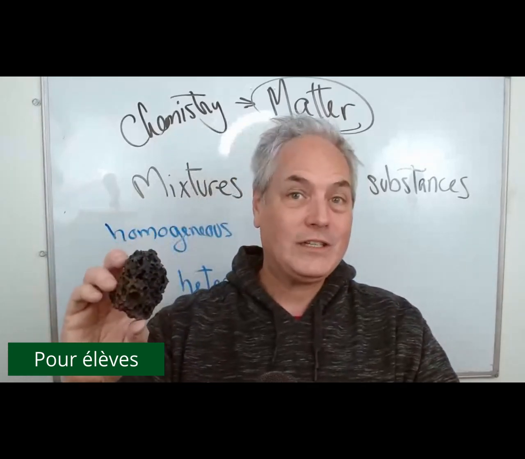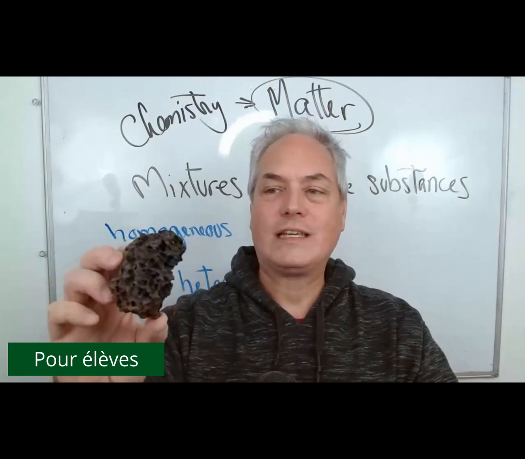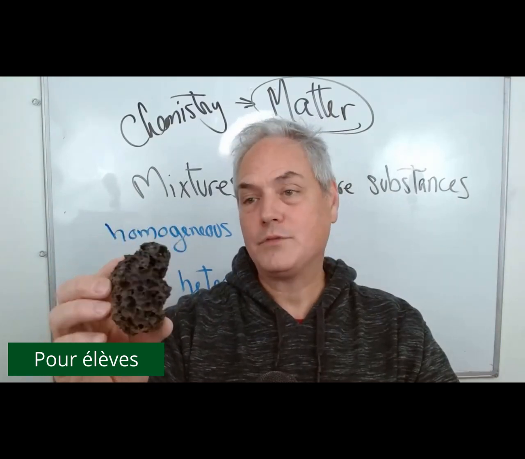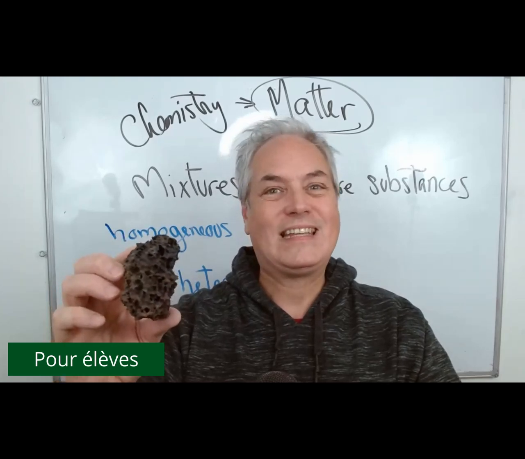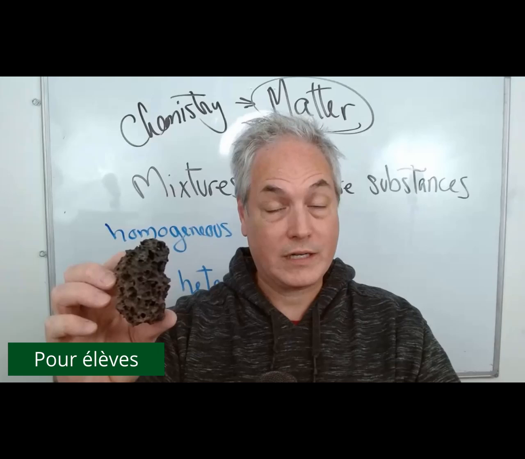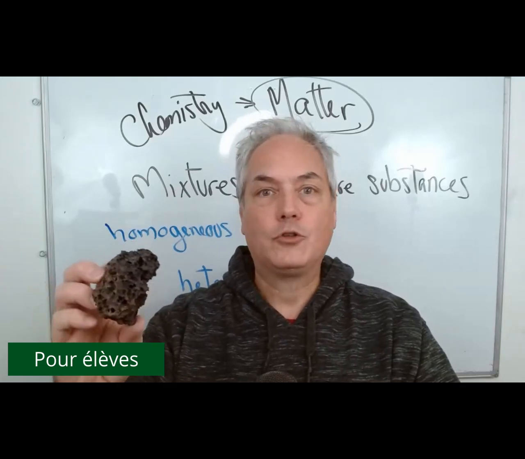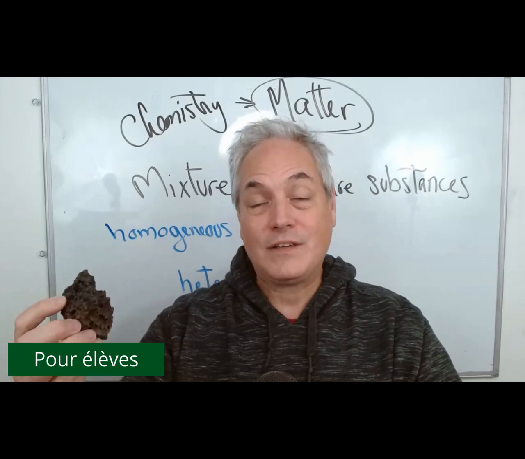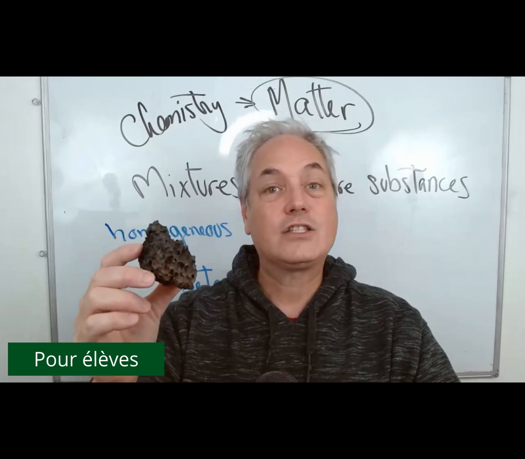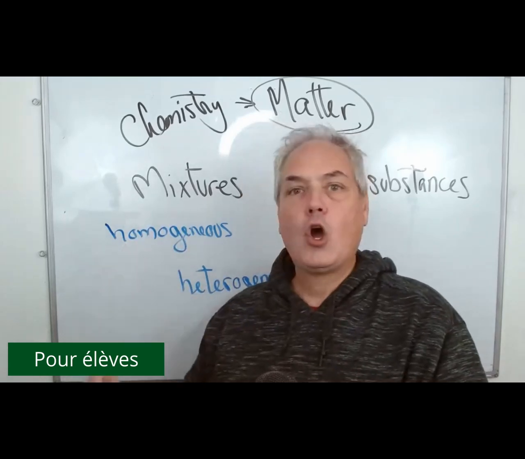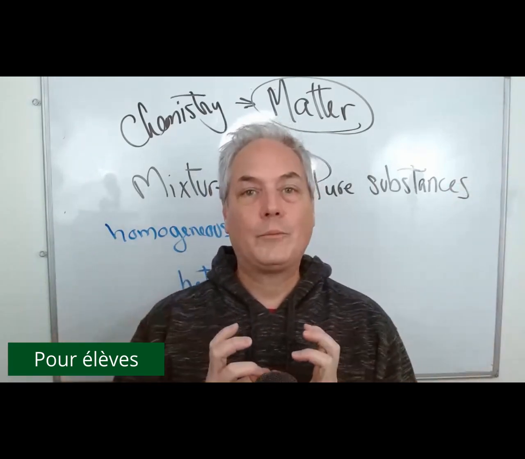An example of a homogeneous composition is this lava rock. This lava rock here is solidified. When magma comes up, and this one here is from Hawaii, it quenches very quickly, dries very quickly. So it doesn't have time to create individual minerals to be able to have very specific textures. So here we have a homogeneous lava that's solidified. This is what we call homogeneous. We cannot identify the individual pieces. They are all put together.